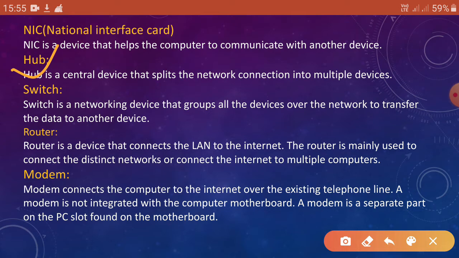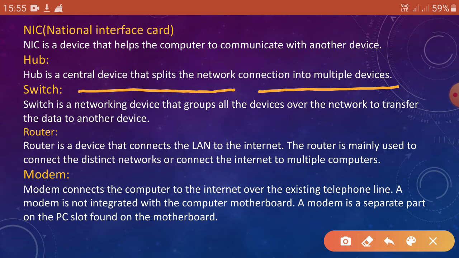Next part is hub. So what is hub? Hub is a central device that splits the network connection into multiple devices. So this device is responsible to split or break the network connections into multiple devices so that all the devices can join in any network.